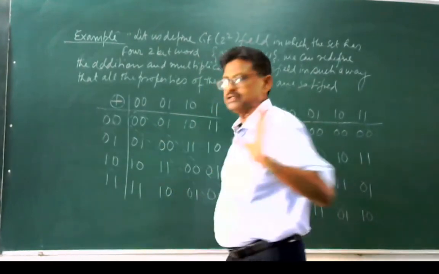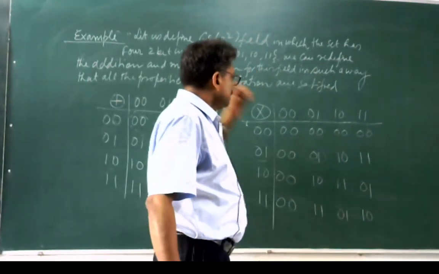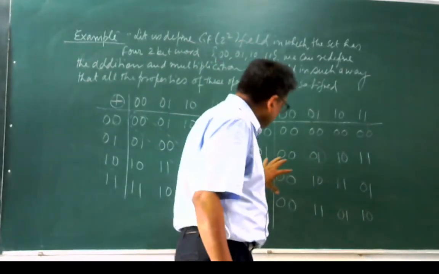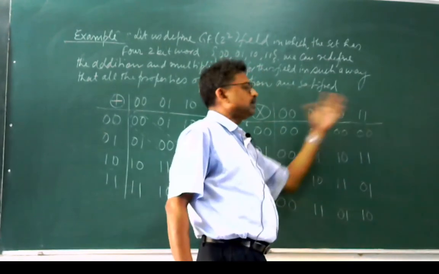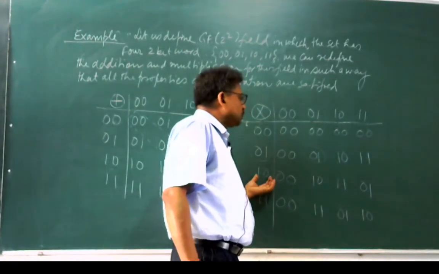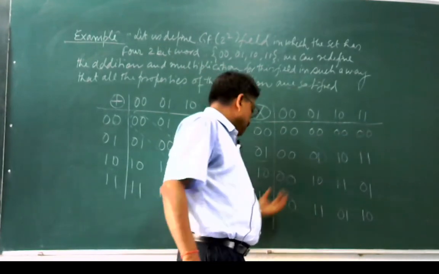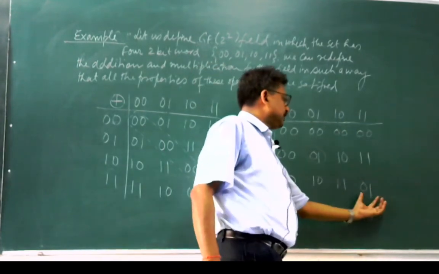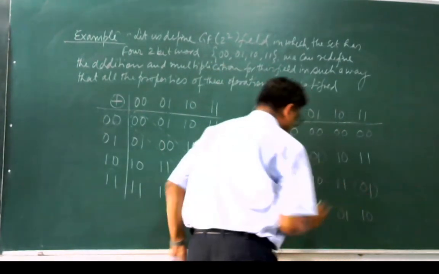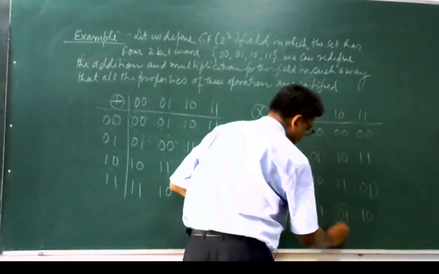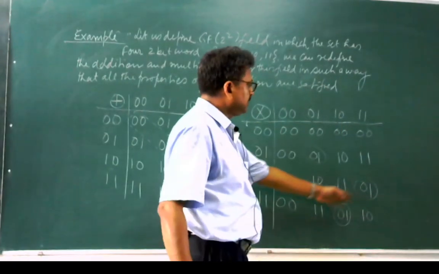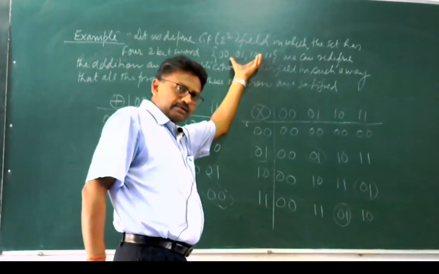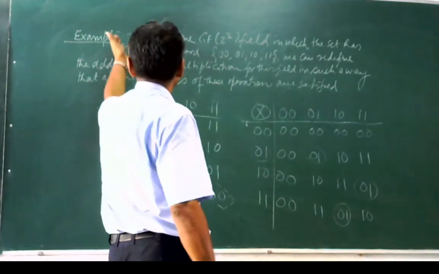In the addition case, it is very clear. In the multiplication case, we have defined an operator in such a way that 0,1 will be the identity element, and we are left with two elements, 1,0 and 1,1, and for that we have defined that 1,0 has the inverse 1,1, and 1,1 has the inverse 1,0. So whenever 1,0 is multiplied by 1,1, you will be getting the identity element, and whenever 1,1 is multiplied by its inverse, you will be getting the identity element, and the rest of the elements will be filled. So in this way, we are able to define a different set, which is 2 to the power 2, that is p to the power n,